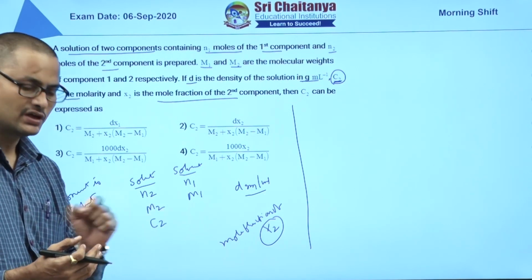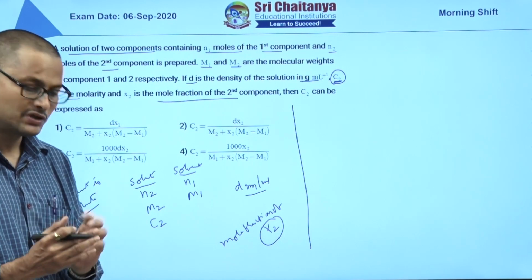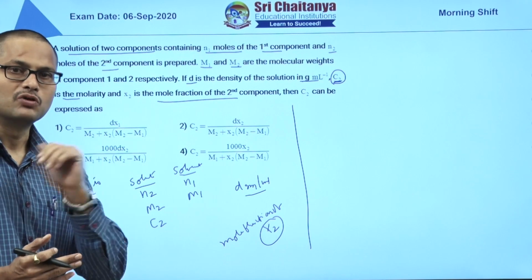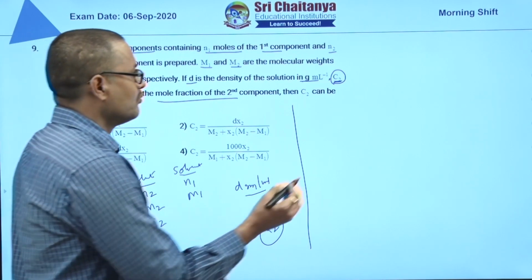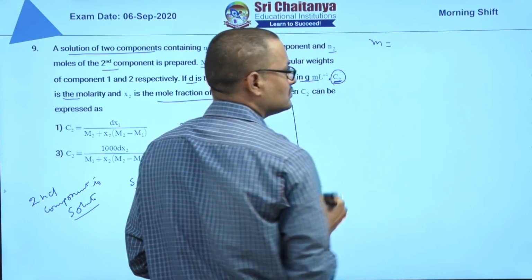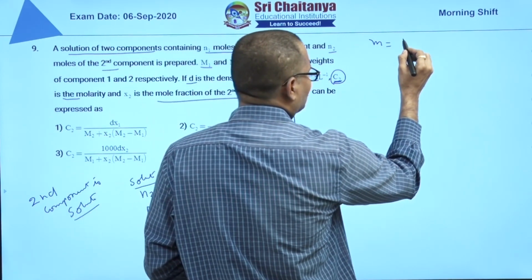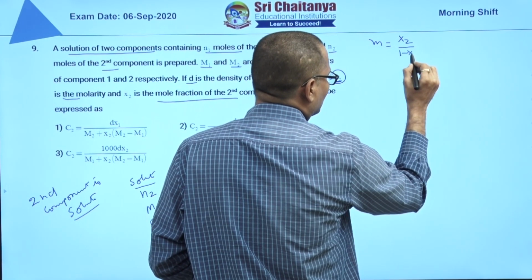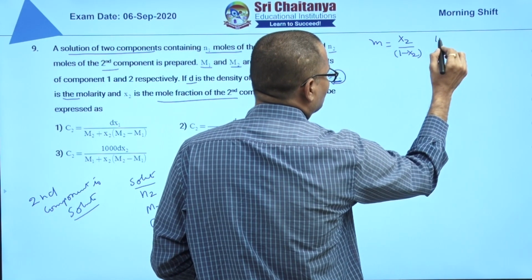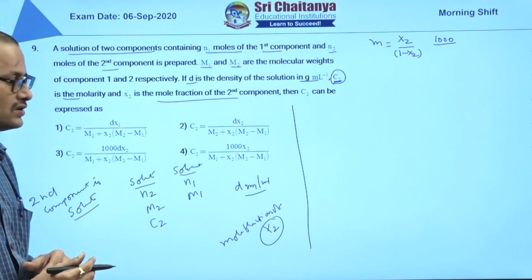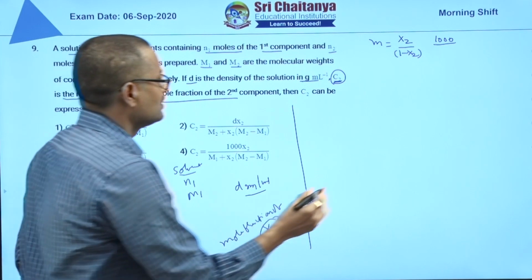We don't have a mole fraction and molarity relation, but we know the mole fraction and molality relation, and the molality and molarity relation. Molality is equal to XA by XB, that means X2 by 1 minus X2 into 1000 by molecular weight of solvent. Solvent means 1 here, M1.